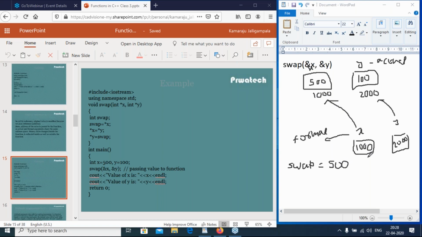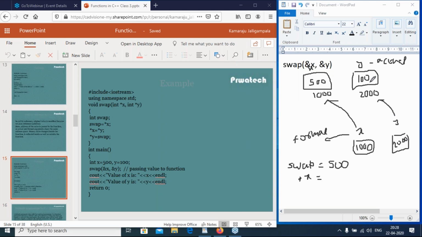Then *x = *y. Equal to is the assignment operator. By operator precedence and associativity, assignment is right to left. So *y is assigned to *x. What is *y? *y means the value at 2000.